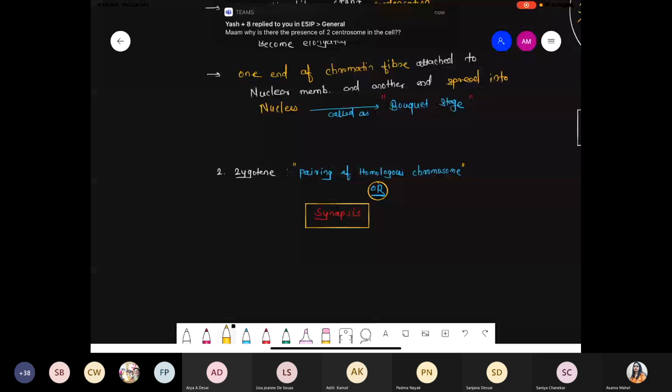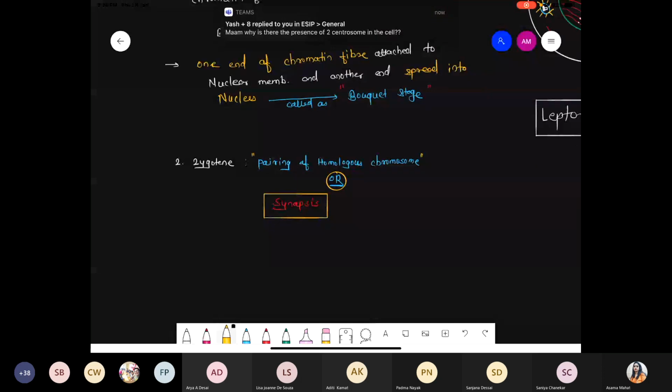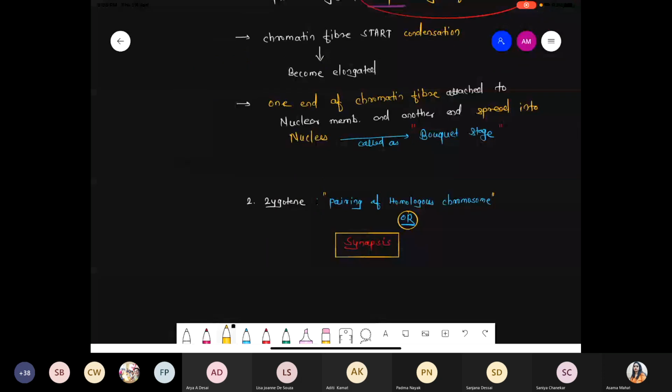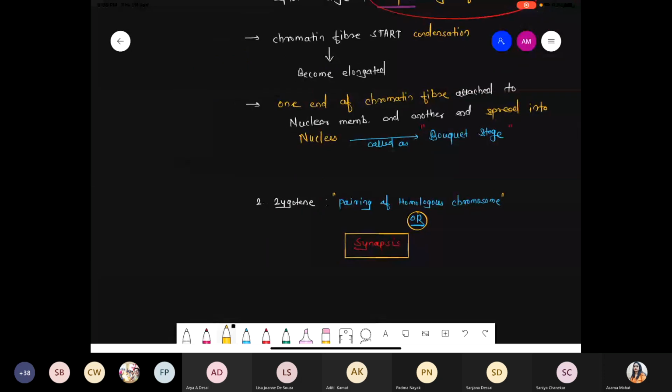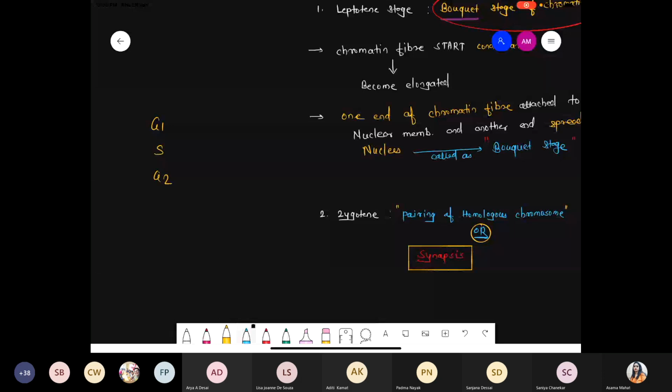Why is there a presence of two centrosomes in a cell? Yes, because during the S phase, when interphase happened, that is G1 phase, then S phase, now G2 phase, we already doubled the centrosome. Remember, these phases G1, S, G2 are similar for mitosis as well as for meiosis. There is no change in gap 1, S phase and gap 2.